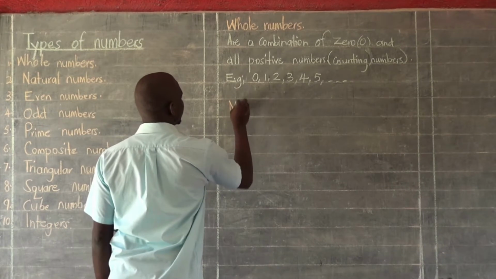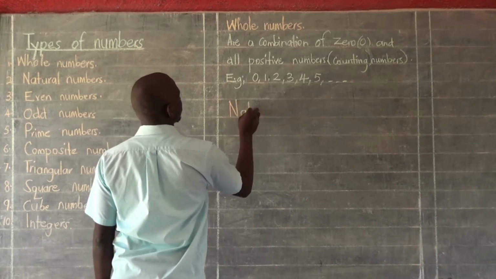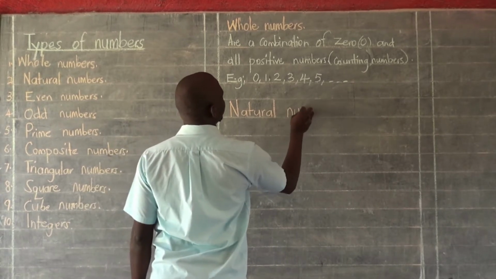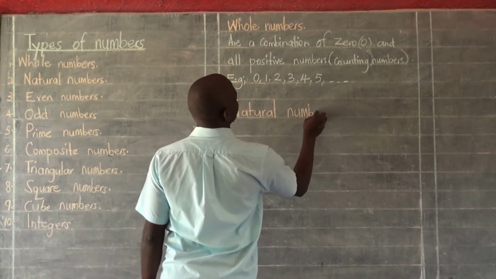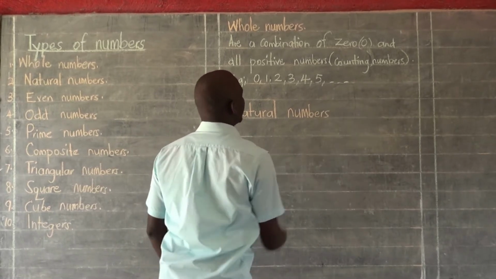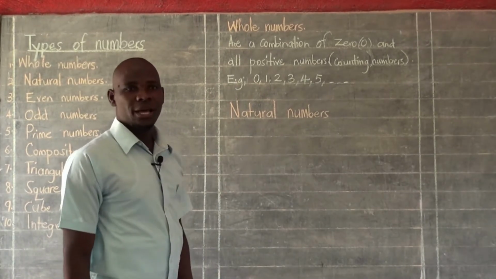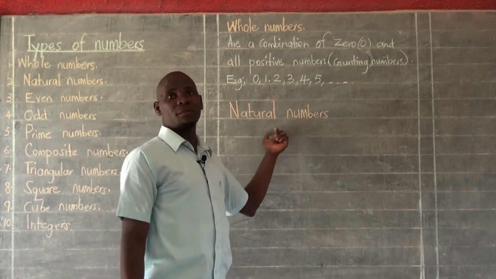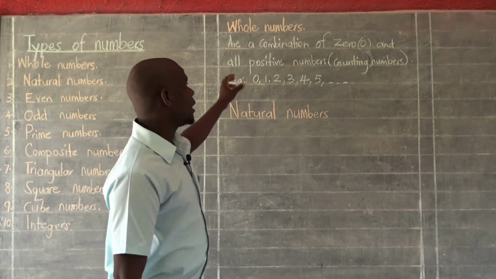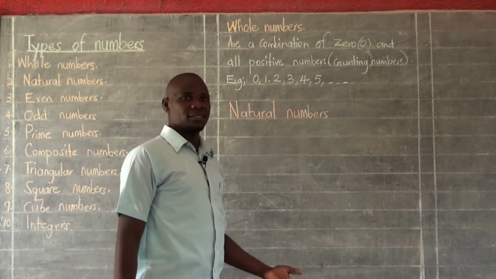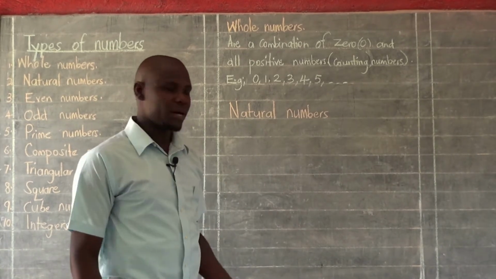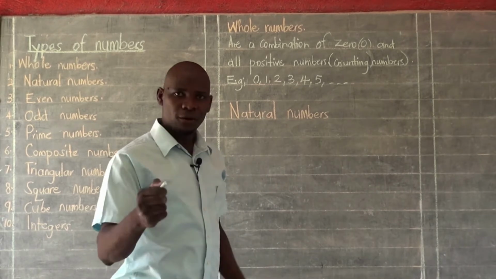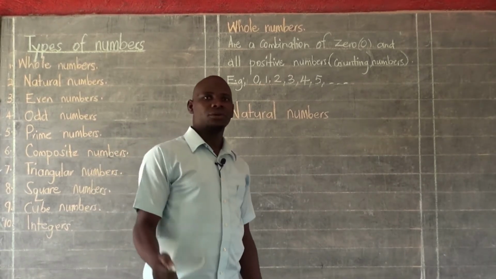Natural numbers. So I'm going to write here natural numbers. When I talk about natural numbers, I think if you are not very careful, I have already explained about natural numbers. The time I was explaining about whole numbers, I talked about natural numbers. I said natural numbers are the same as counting numbers. If you know counting numbers, then you know natural numbers.